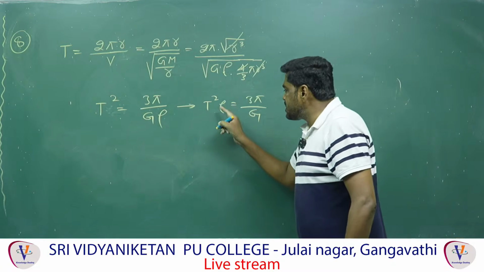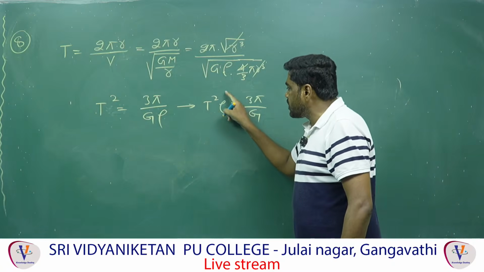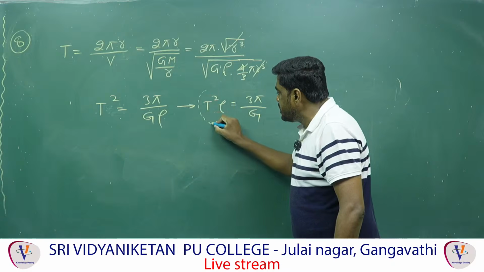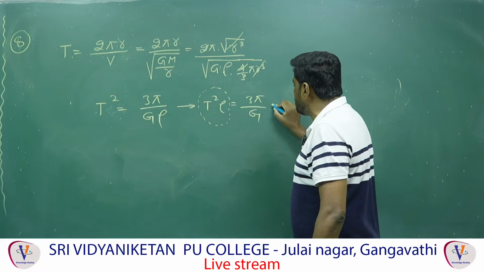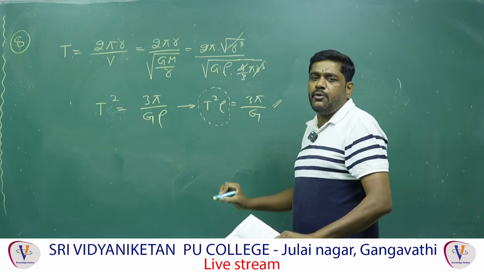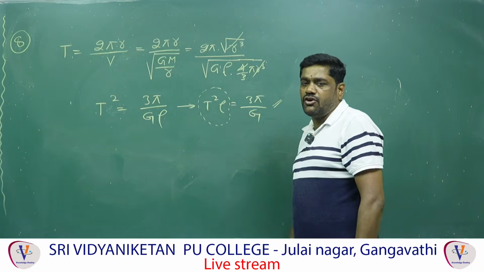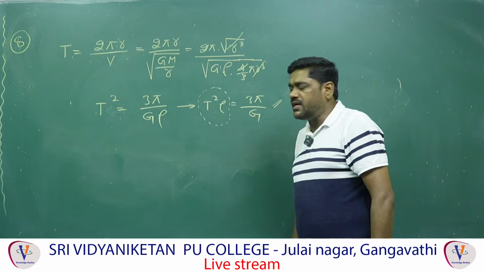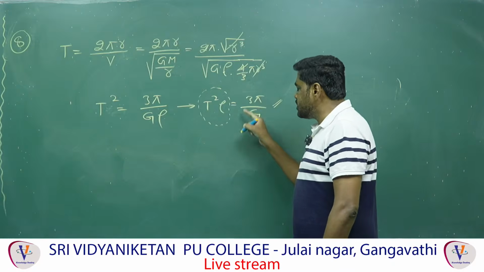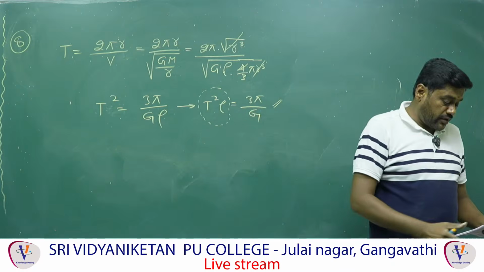The product of the square of the time period and the density is, for all planets, always equal to a constant. You can take any planet; this product does not depend upon its mass, radius, etc., because it is a universal constant.